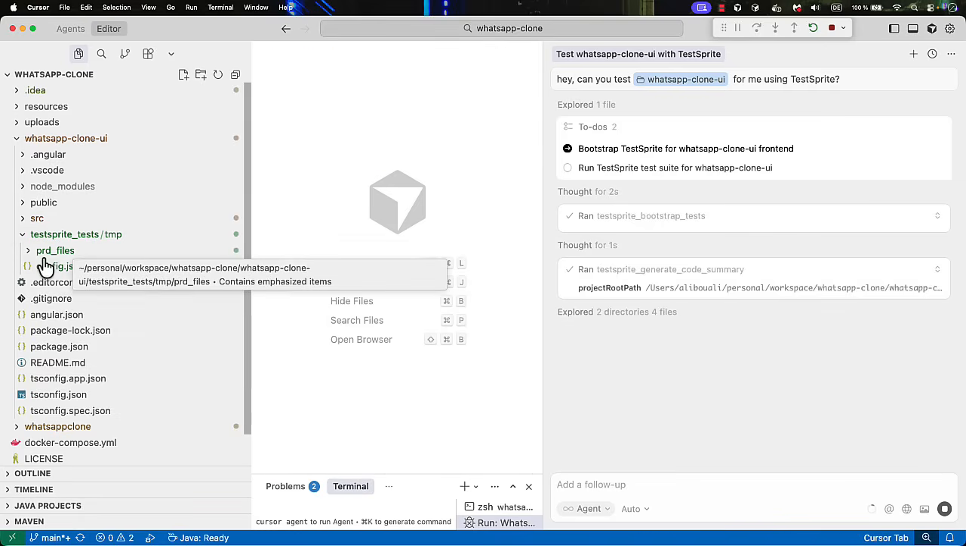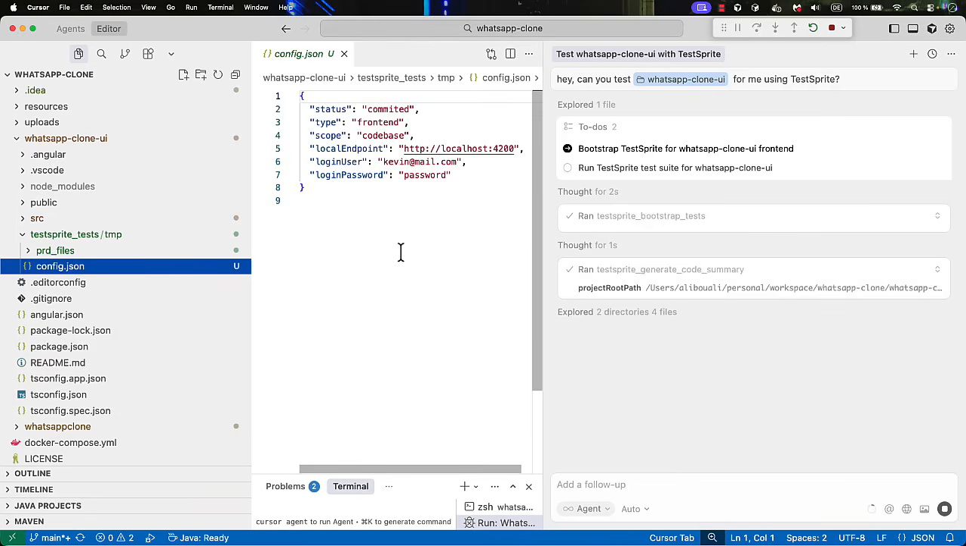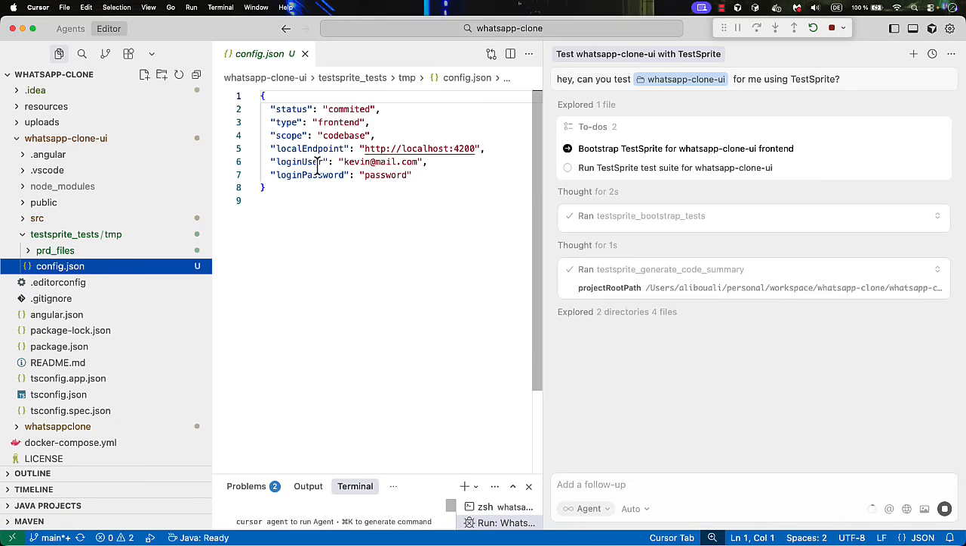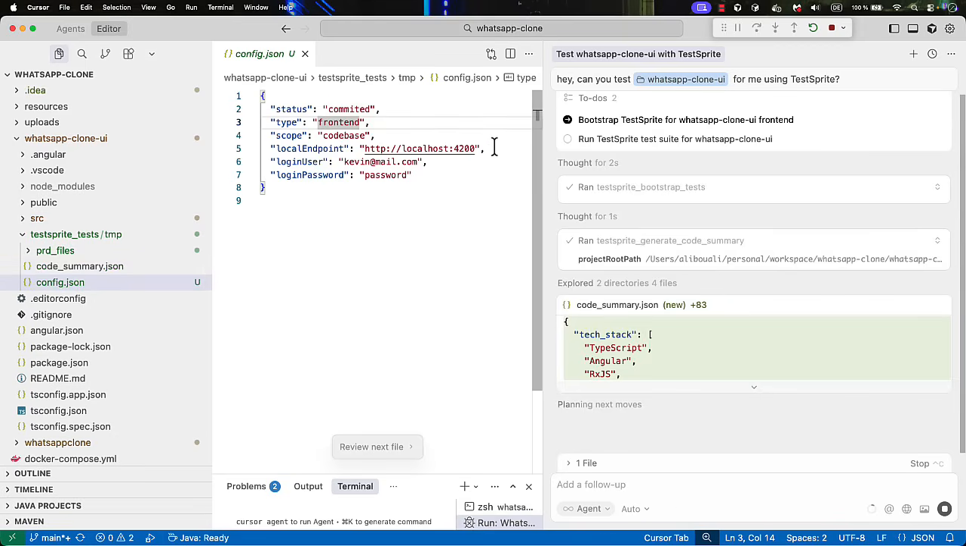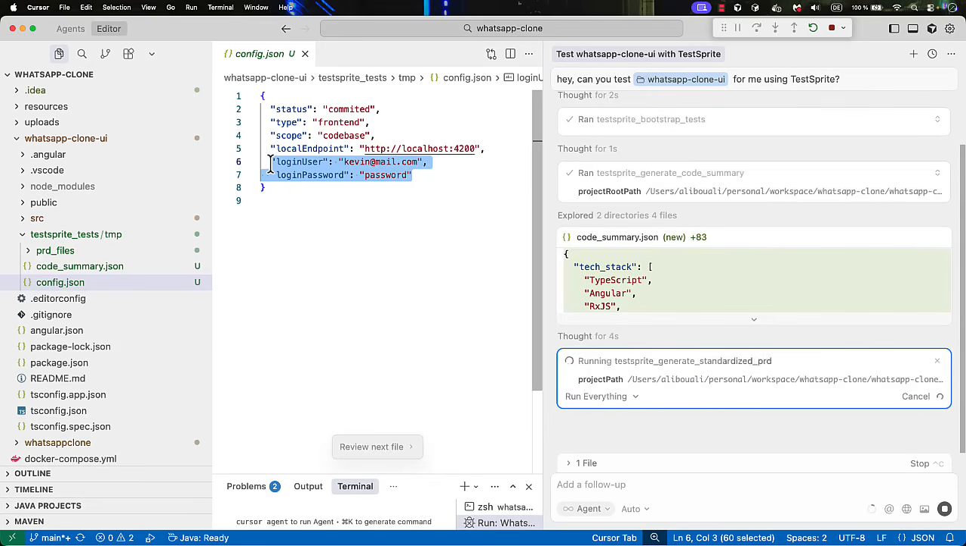And then we have a config.json. So this is the project configuration that we chose in the beginning. So the status is committed, the type is front-end code base. So this is the local endpoint. And here is the user and password. All right. So now it's automatically typing, starting to do something.